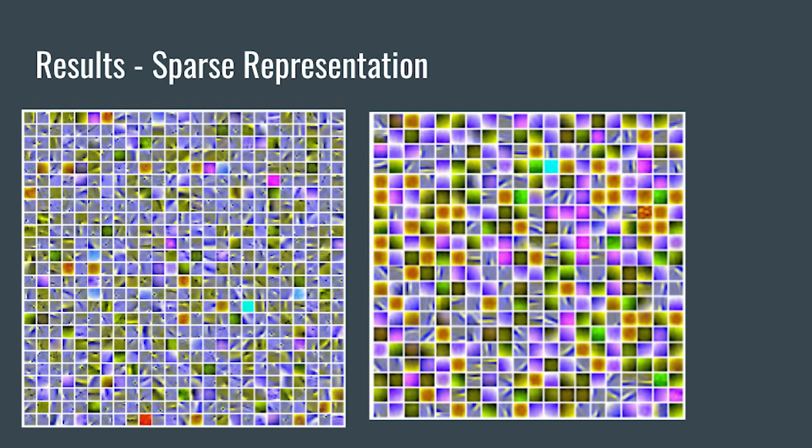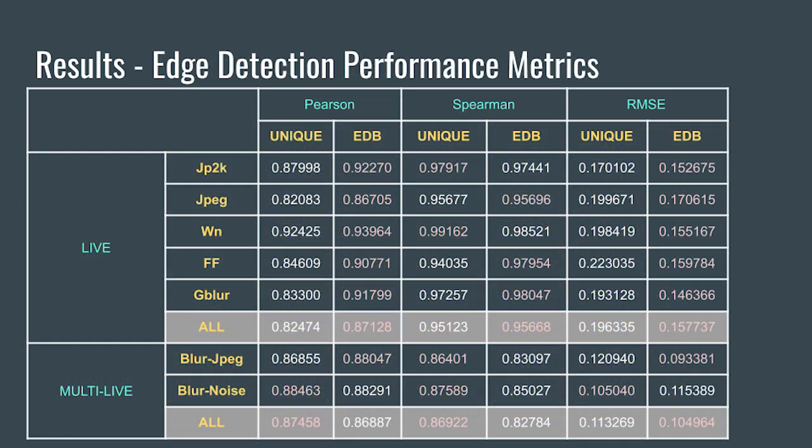Here we can see the result for sparse representation. The left figure shows the learned features for edge detection-based UNIQUE. We can see that there are more edge features than UNIQUE, which means the method will store more edge information than UNIQUE.